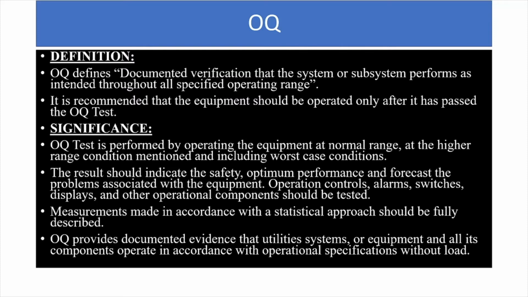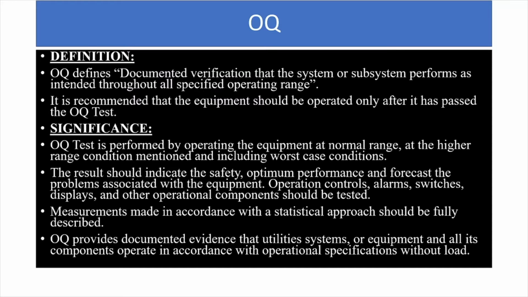Now it is operating as per the operating design or as it was intended to. In simple terms we can say why it is to be done. It is recommended that the equipment should be operated only after it has passed the OQ test.